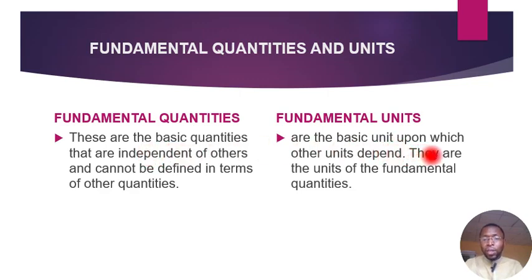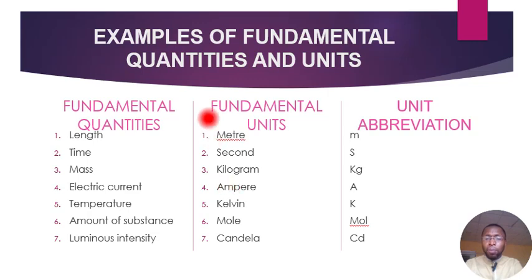So fundamental units are the basic units in physics, upon which all other units depend, and they are the unit of the fundamental quantity. So every fundamental quantity has its respective fundamental unit. So as a physics student, if you don't know these fundamental quantities, you will definitely not be able to function well or understand this subject because it is the ABC of the subject. Now let's talk about some of the examples of fundamental quantities and units.